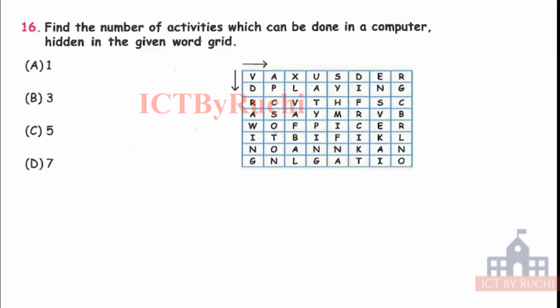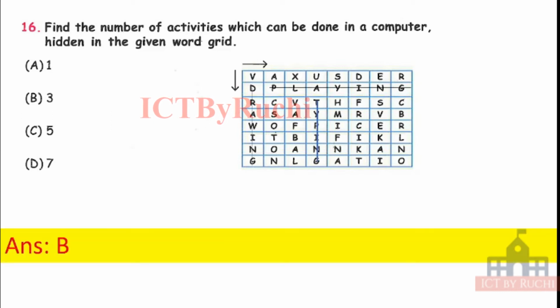So we have to first find the activities in the given grid and count their number: 1, 3, 5 or 7. Tell me the answer. Answer is B, 3. You can see I have marked a line: playing, drawing and typing.